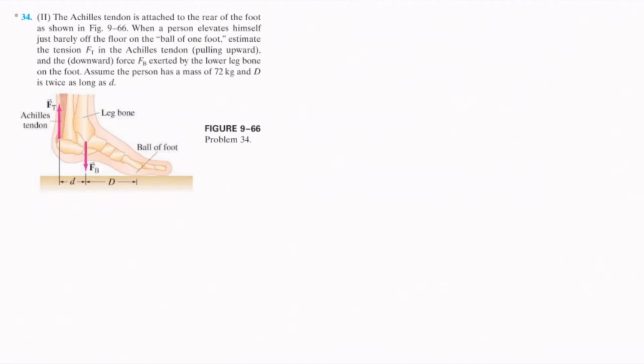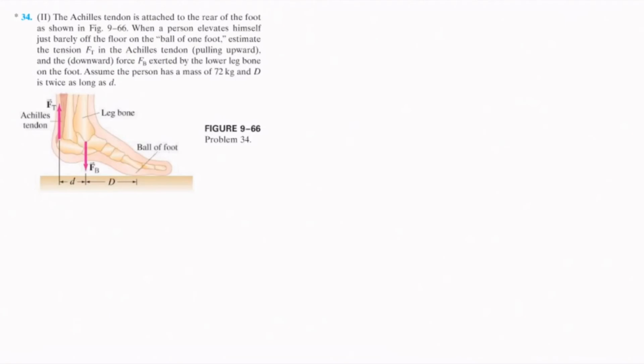When a person elevates himself just barely off the floor on the ball of one foot, estimate Ft, or the tension in the Achilles tendon, pulling upward, and the downward force Fb exerted by the lower leg bone on the foot. Assume the person has a mass of 72 kilograms and capital D is twice as long as small d. Capital D is the distance from the ball of the foot to the downward force Fb, and small d is the distance from the downward force Fb to the upward force Ft.